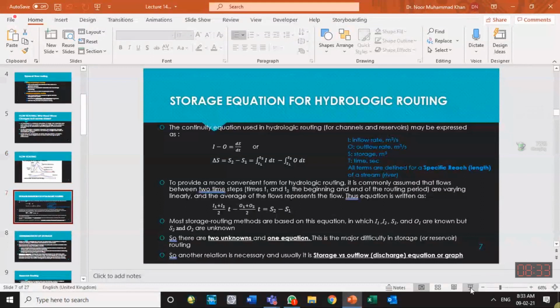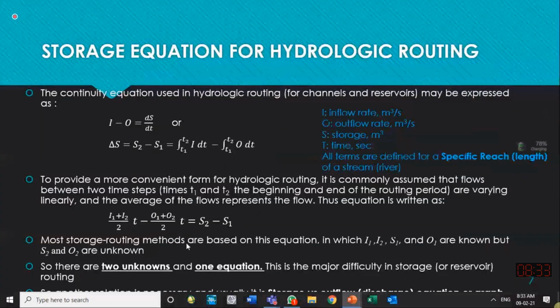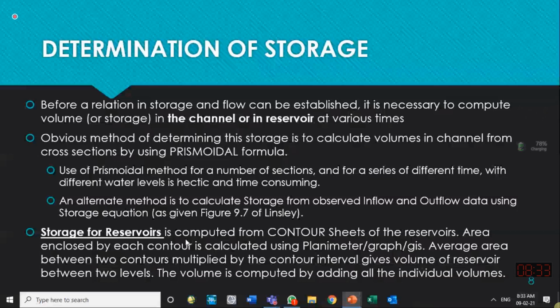So any question up till now? So that is one way of routing. The theoretical background is this one.